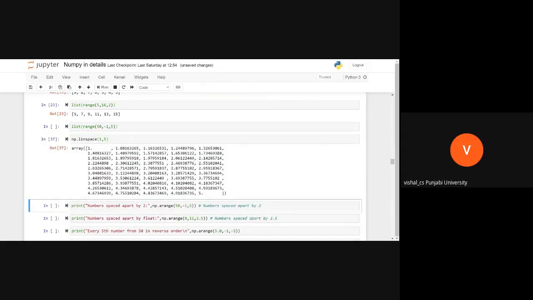See what happened. It produced evenly spaced numbers between 1 and 5.